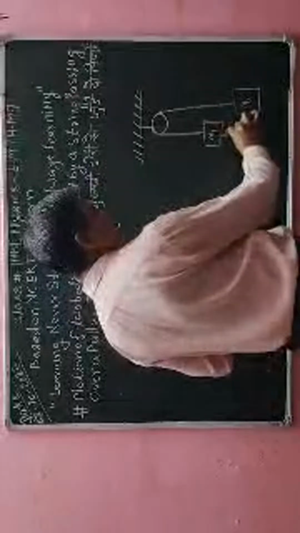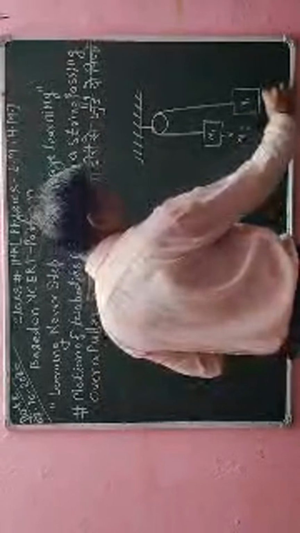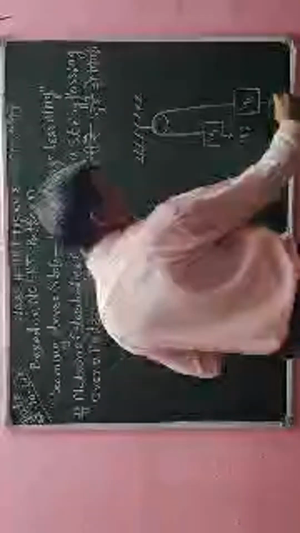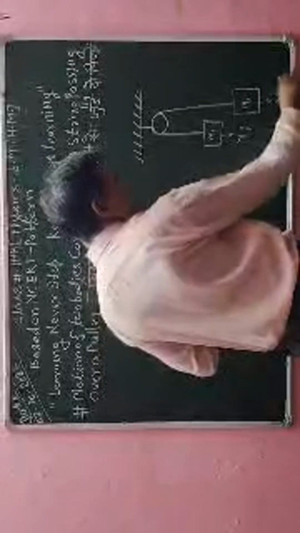So on this object there is a weight going downward, that is m1g downward, and here one force is acting, weight m2g.